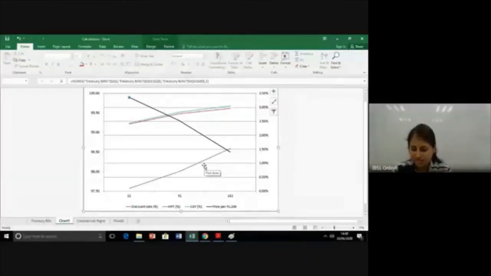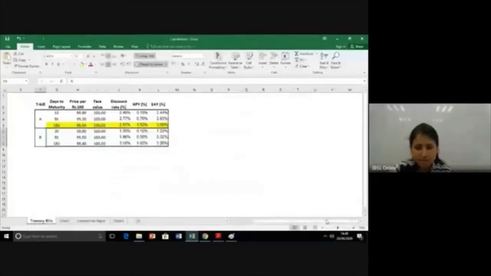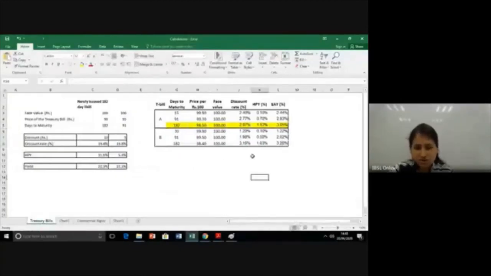Always inversely related. And another one I want you all to know is that the discount rate is always lower than the yield or the required rate. Here also you can see. Those are the 3 learnings.